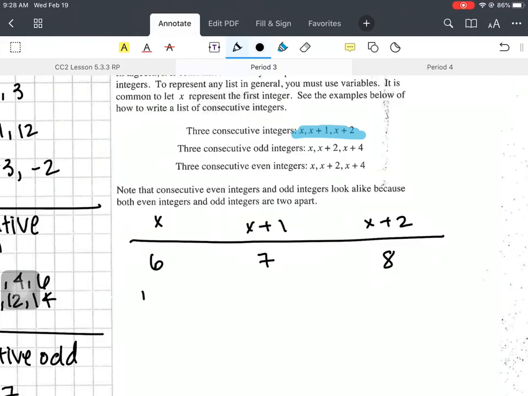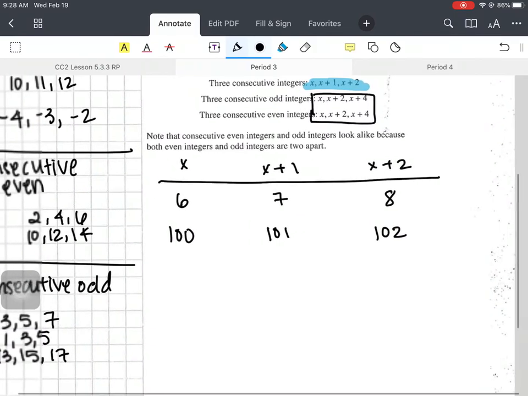So if you pick the number 100, what's 100 plus 1? What's 100 plus 2? Right? And there's your consecutive numbers. Same thing works. So these ones work at the same level, right?